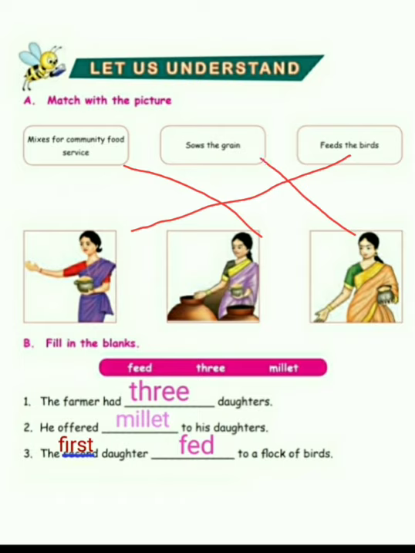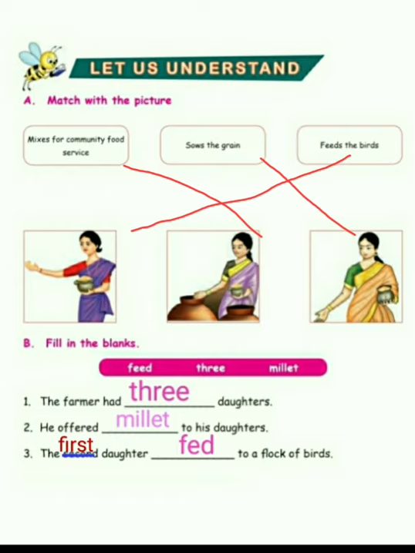Okay, next, fill in the blanks. Number 1, the farmer had dash daughters. How many daughters? 3. Very good. Number 2, he offered dash to his daughters. What did he offer? Millet. He offered millet to his daughters.